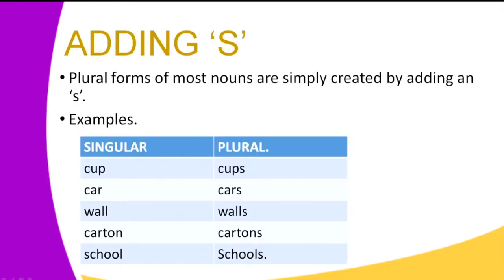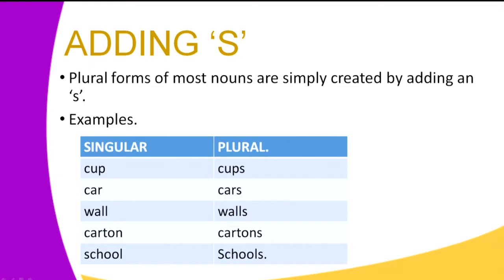Now, the first way that we form the plural forms of nouns is by adding the letter S. Plural forms of most nouns are simply created by adding an S. Let's look at those examples. The singular form of the word cup takes an S to form cups.